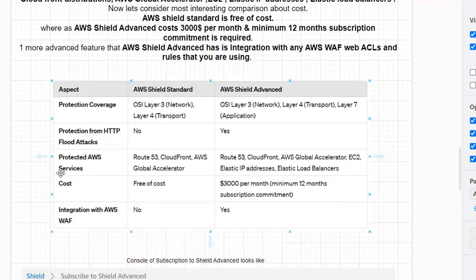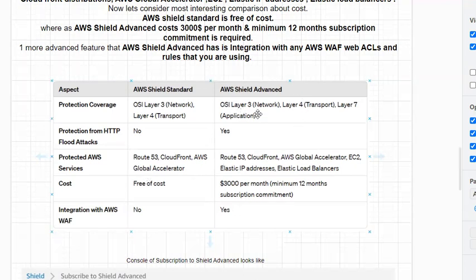So now let's consider the cost, because it's the most important one and a company will care about it whenever it comes to investments. So let's compare the cost. What about AWS Shield Standard? AWS Shield Standard is free of cost. You can see it's free of cost.